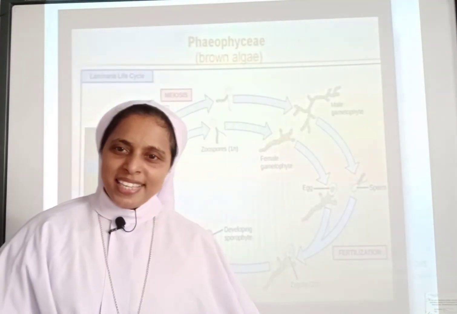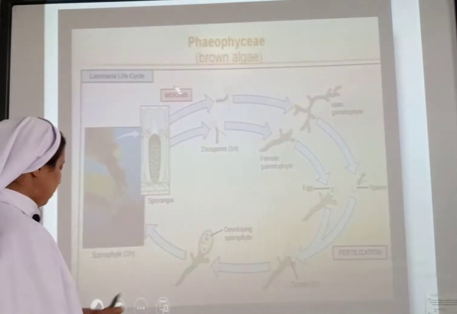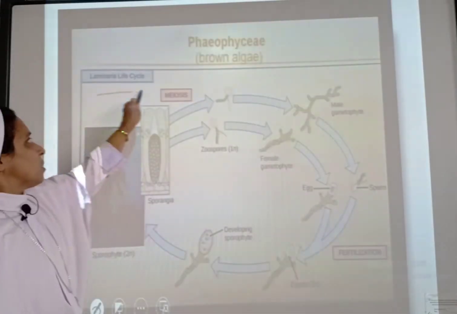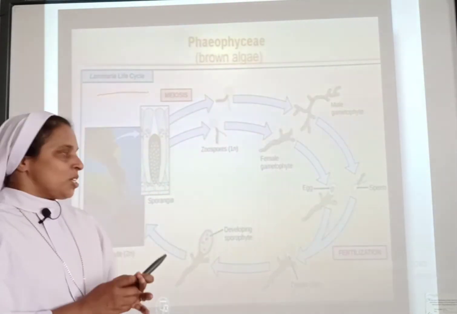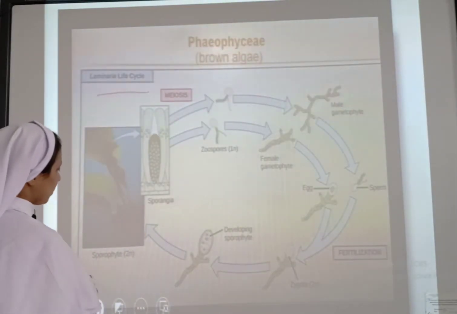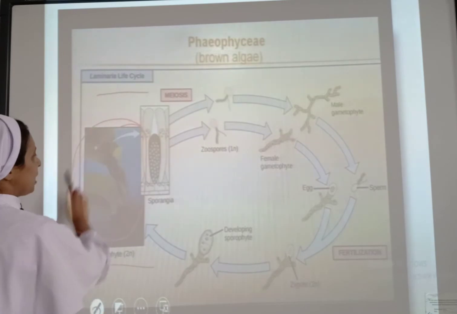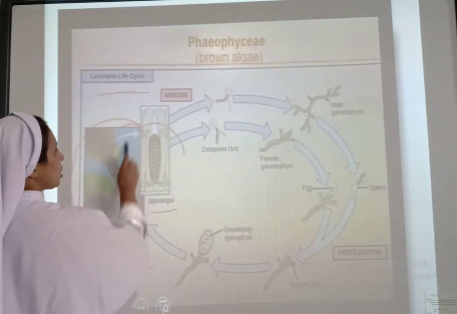Now let us see the life cycle of Laminaria. We have seen the examples of Phaeophyceae, isn't it? In Laminaria, the photosynthetic leaf-like structure will be producing spores in a special structure called sporangia.